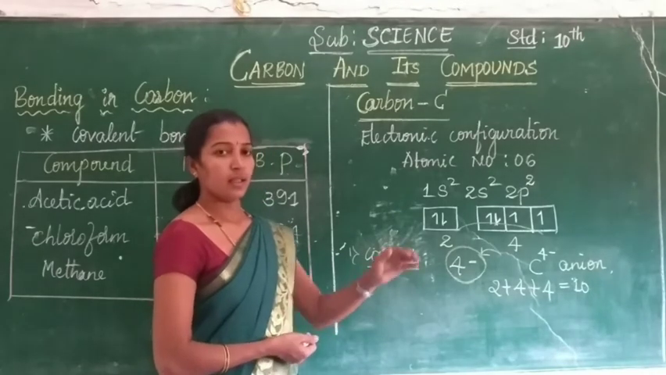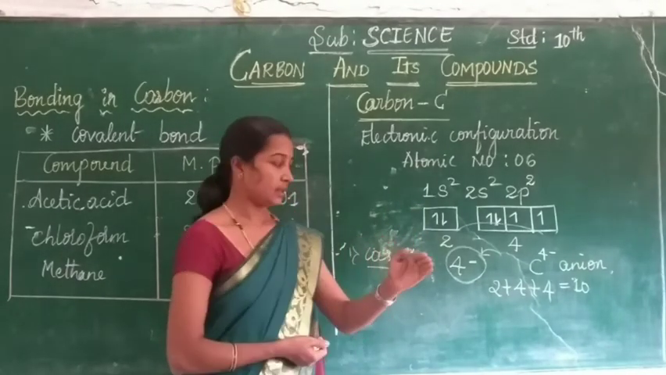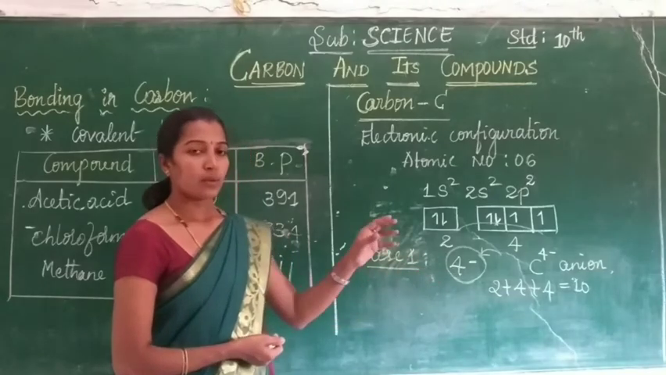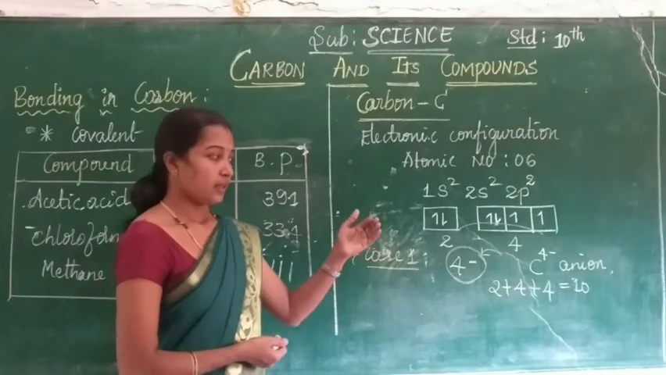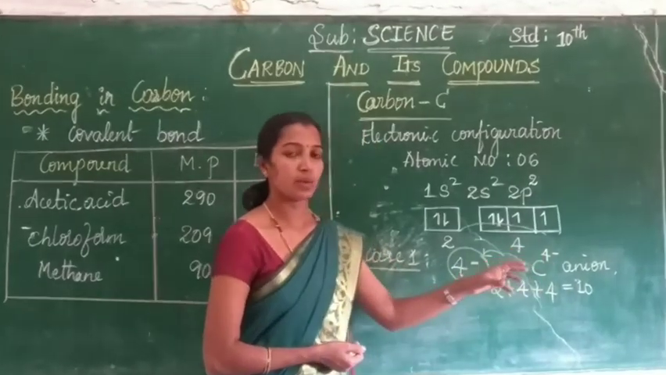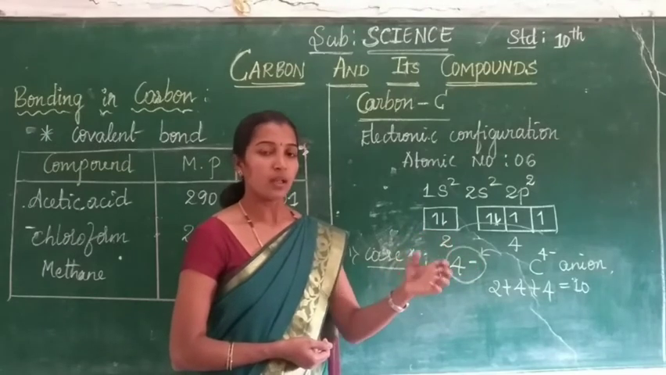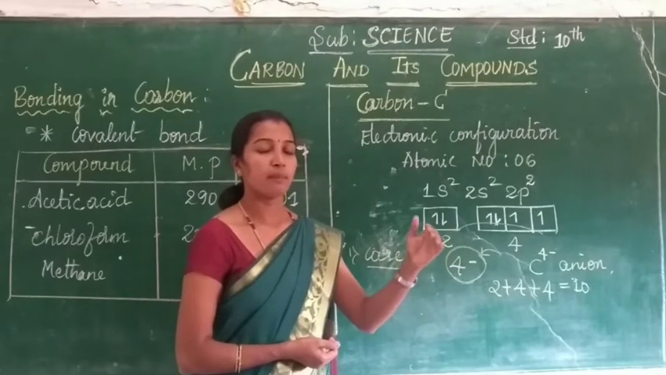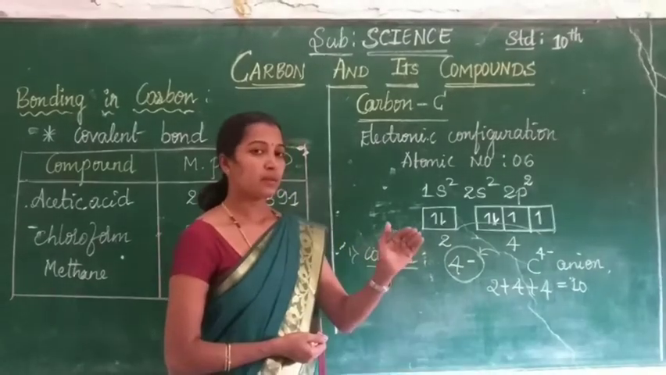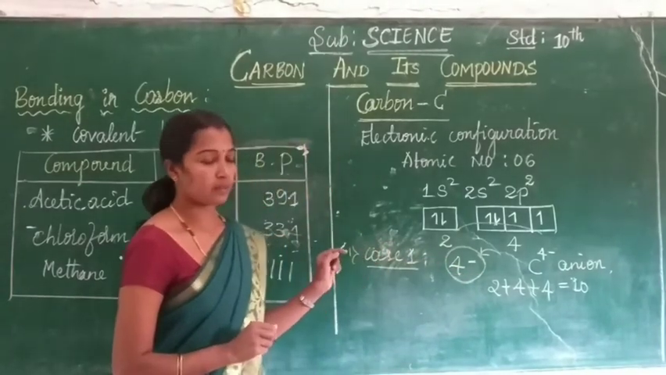See here, only 6 protons are present in the nucleus of the atom. In this case, 6 protons cannot easily hold the 10 electrons in the outermost shell. It is very tough to control or hold 10 electrons with only 6 protons. Due to this reason, receiving is not possible.